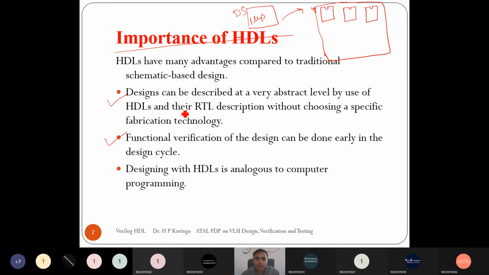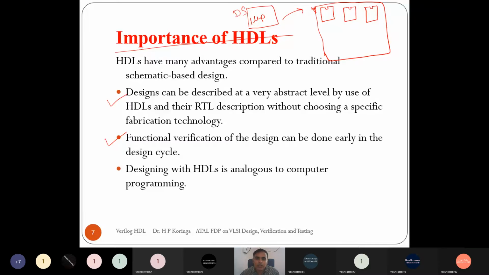Another advantage of hardware description language is that functional verification of the design can be done early in the design cycle. If we implement the design using discrete logic gate ICs, then we can do verification only after mounting all the ICs on a board.